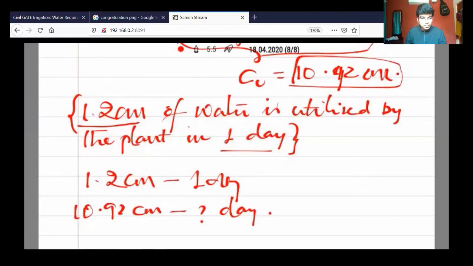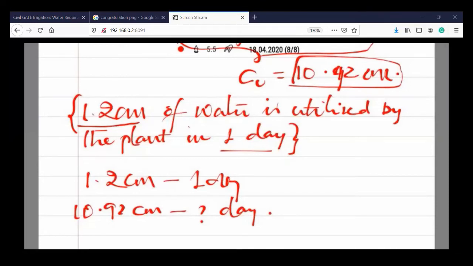The question is this. Wait a second. Depth of penetration along the length of the border strip irrigation at points 30 meters apart were probed as 2, 1.9, 1.8, 1.6, 1.5 centimeters.